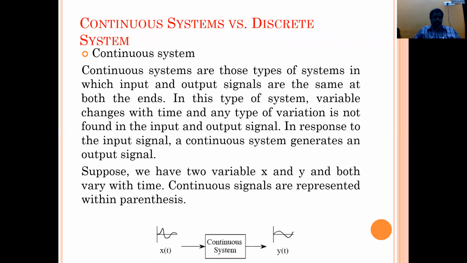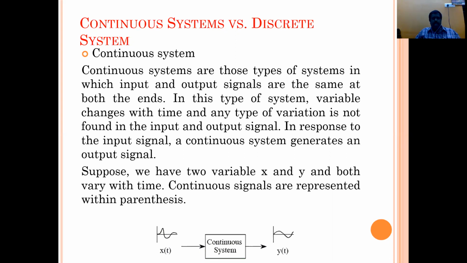Good morning, students. In this class, we are discussing the different types of systems we use in control systems, what a transfer function is, and how to determine the transfer function by using Laplace transforms. First, we will see the different types of systems, that is, continuous systems and discontinuous systems. What is the meaning of a continuous system?